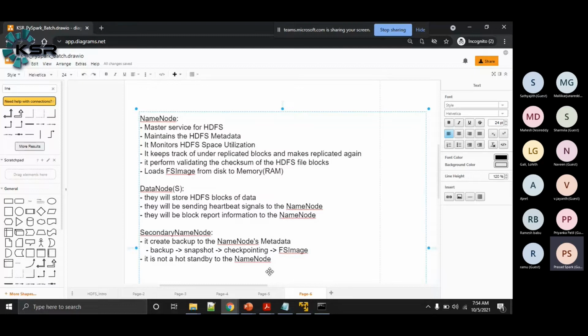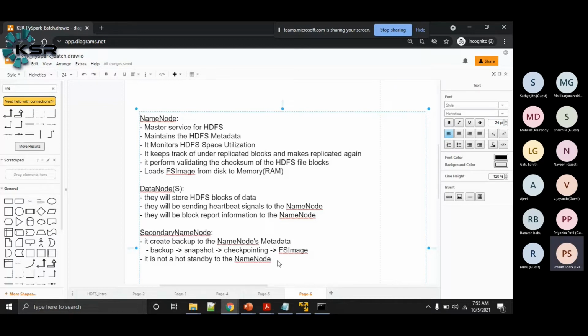For some reason people were given these names, and the developers of Hadoop may not have thought about it, but when I have taken so many classes, many people initially get confused. We have a name node and a secondary name node, and during the very initial days of Hadoop, in Hadoop interviews, one of the common questions was: what is the secondary name node, what is its role? Is the secondary name node a hot standby to the name node? Whenever the name node goes down, can the secondary name node assume the role of the name node? Nowadays people are not asking that much. So this is about the purpose, the roles and responsibilities of the secondary name node.